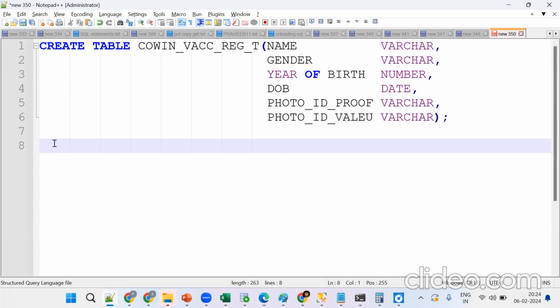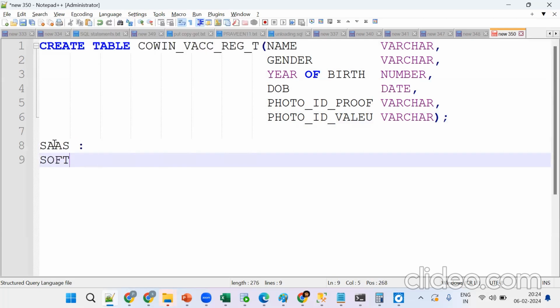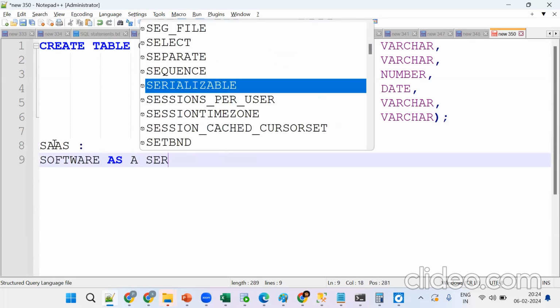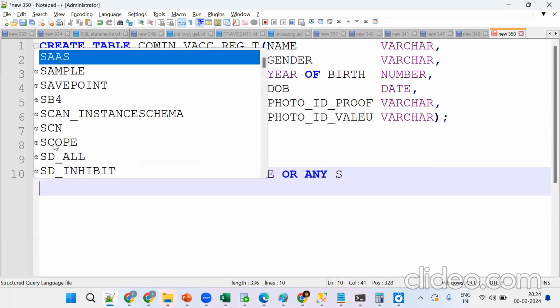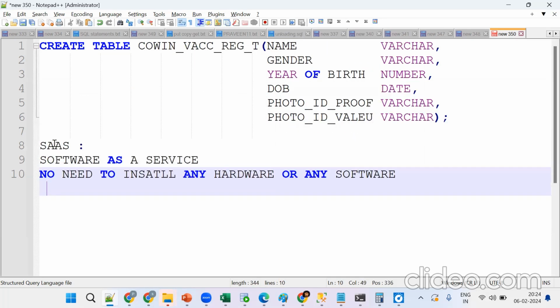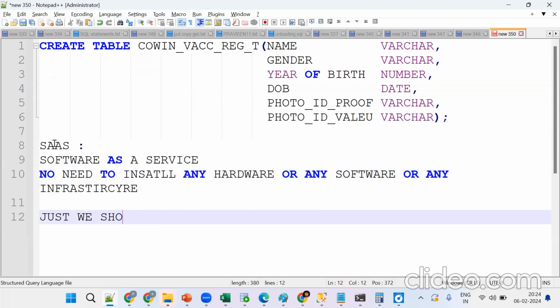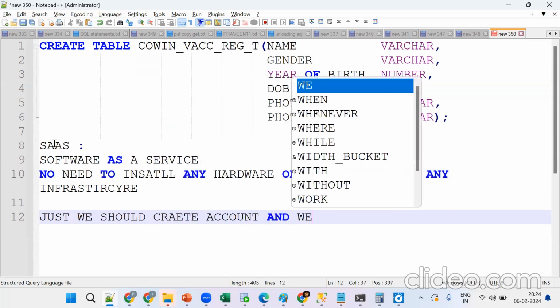Because it is a SaaS model. SaaS means Software as a Service. So no need to install any hardware, any software, or any infrastructure. We just need to create an account and use it.